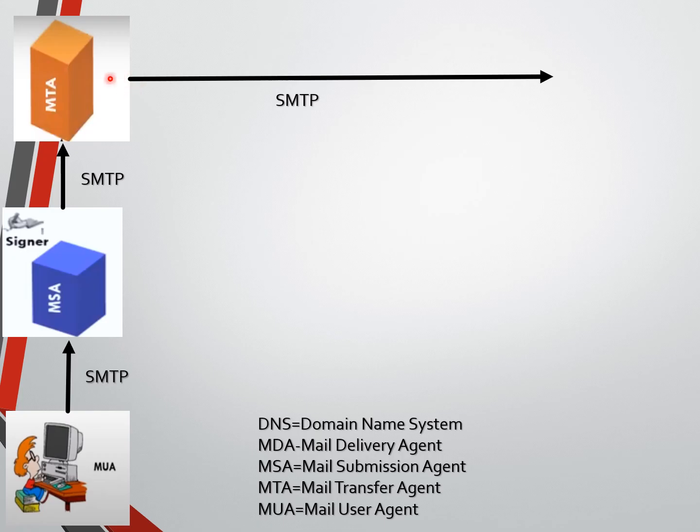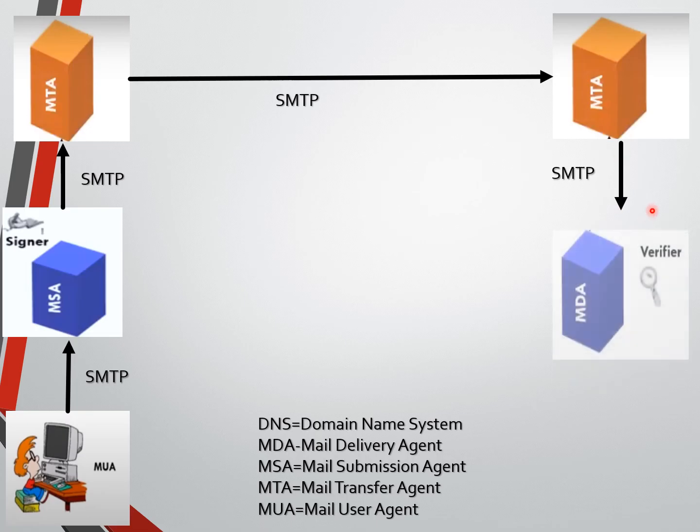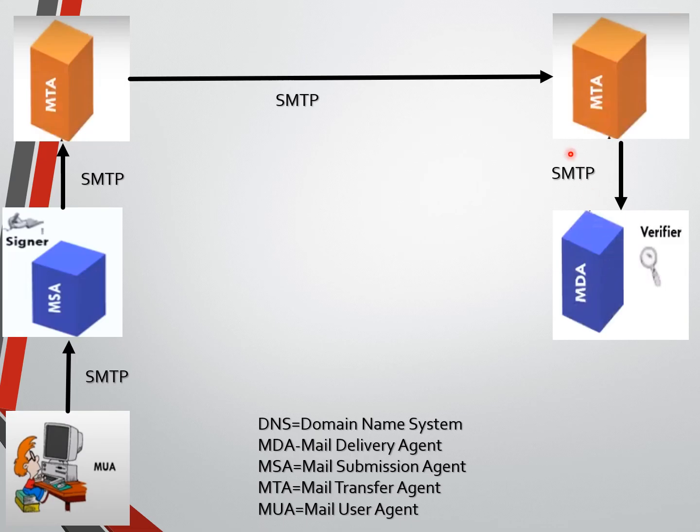So like that, the message will travel across many MTAs and reach the recipient's nearest MTA, the message transfer agent. Then this message transfer agent will deliver the message to the MDA, the message delivery agent. All of this is achieved by SMTP, the Simple Mail Transfer Protocol, until it reaches here. So the MDA receives the message from the final MTA.